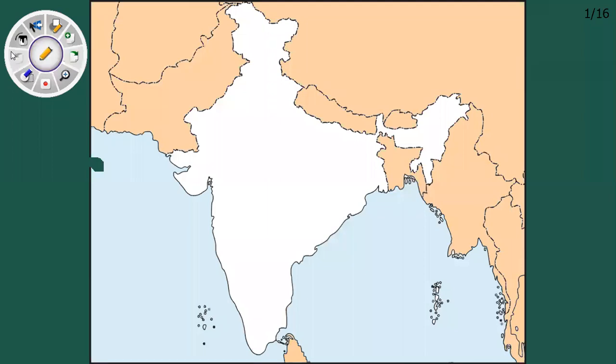One thing you have to keep in mind: the location of each country lies between two parallel longitudes and two parallel latitudes.